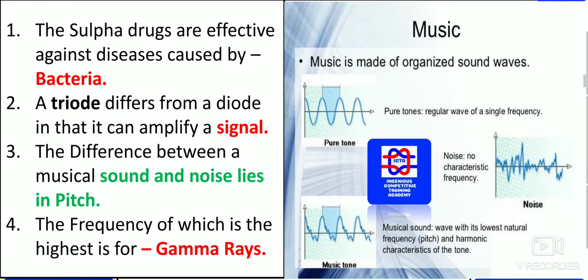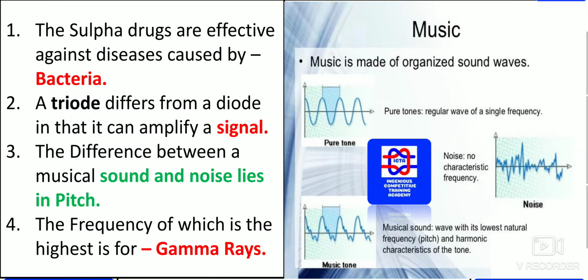Next, sulfur drugs are effective against diseases caused by bacteria. A triode differs from a diode in that it can amplify a signal. Please remember one thing, guys: a triode differs from a diode in that it can amplify a signal. The difference between a musical sound and noise lies in the pitch.